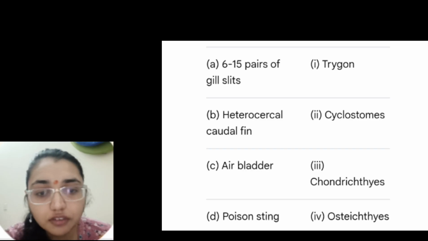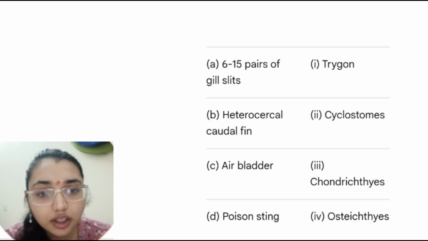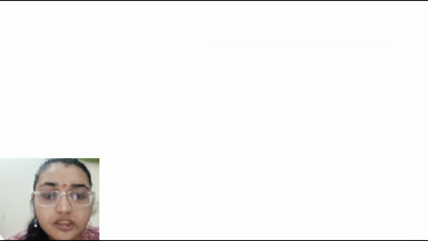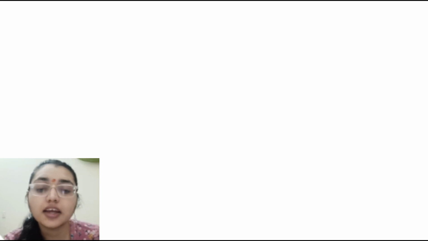Heterocercal caudal fins are found in chondrichthyes. The air bladder is in osteichthyes, and poison sting is present in trigon. Trigon is a stingray with a poison sting, and osteichthyes possess an air bladder for buoyancy.